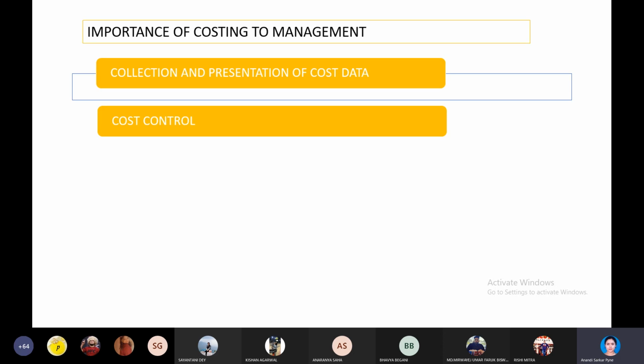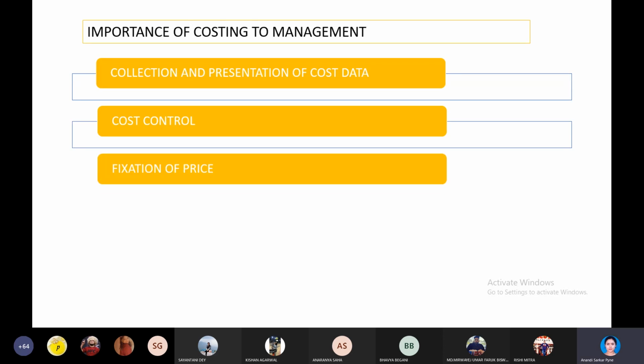Cost control is nothing but controlling the costing activities so that there is minimum wastage and we can focus on expense only. So minimum wastage, right? And apportionment and absorption of cost in the right places. Apportionment means division of cost in the right units or departments, and absorption of the cost in the right places.